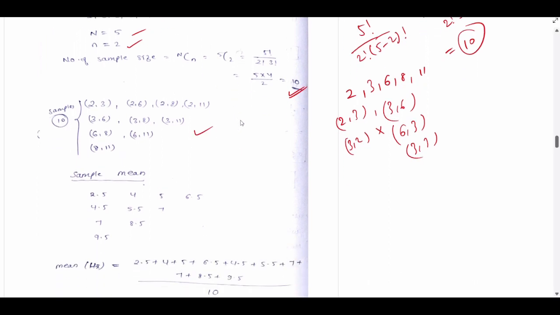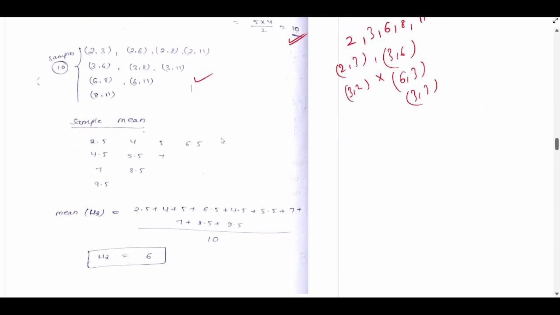Now we have to find the mean of the sampling distribution of means. So first we have to find the sample means: 2 plus 3 by 2, 2.5; 2 plus 6 by 2, 4; 2 plus 8 by 2, 5; 2 plus 11 by 2, 6.5.